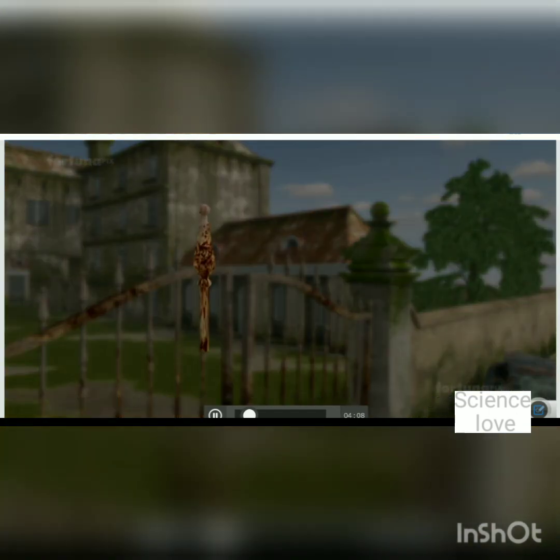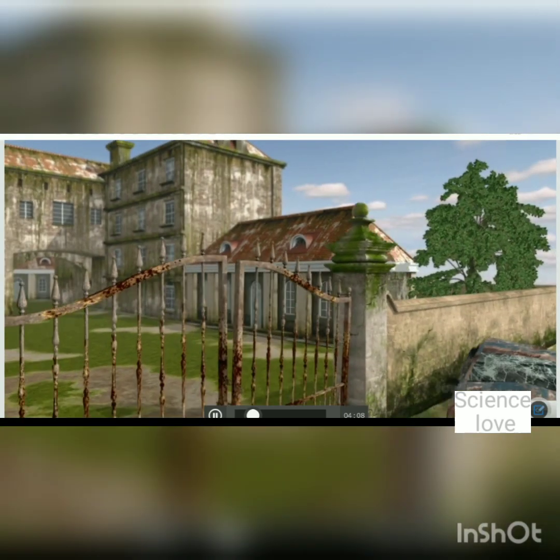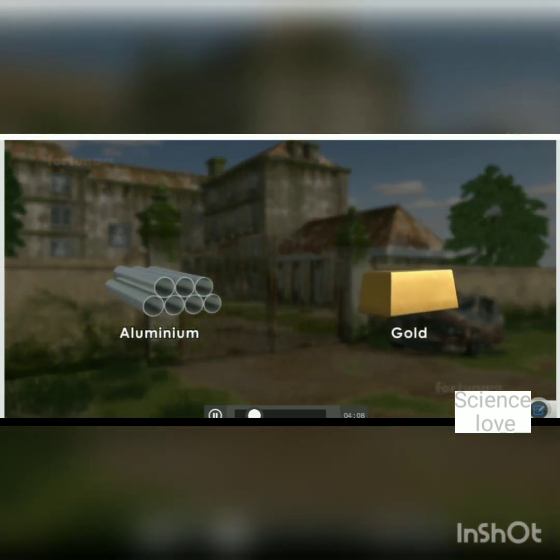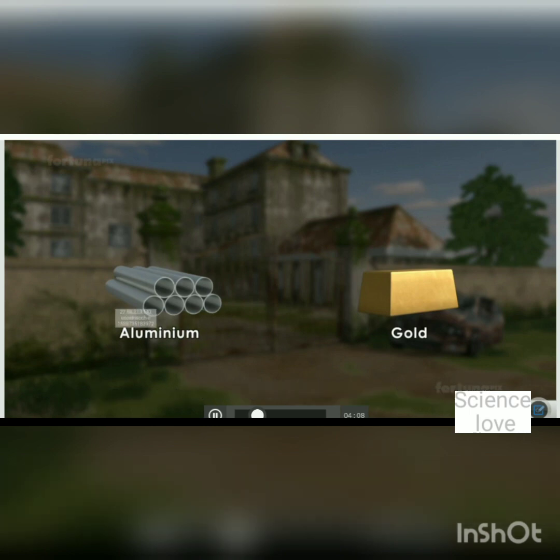In chemistry, rust is iron oxide, which forms when iron articles react with the oxygen and moisture in the surrounding air. Generally in metals, rusting is a very common phenomenon, but some metals such as aluminum and gold do not corrode or rust. So it is clear that rusting is a process requiring both oxygen and moisture.